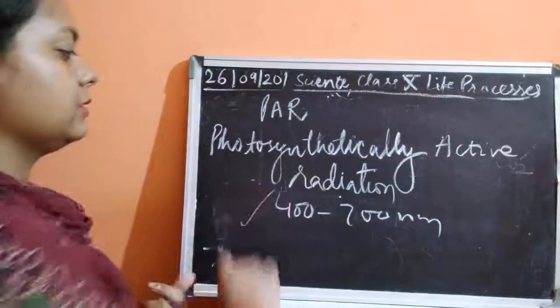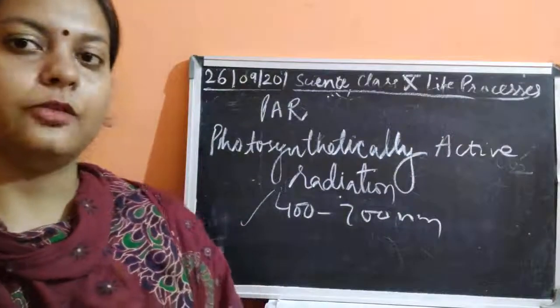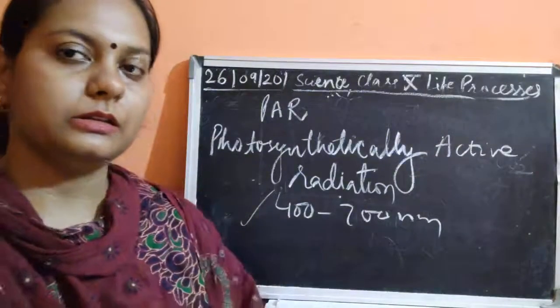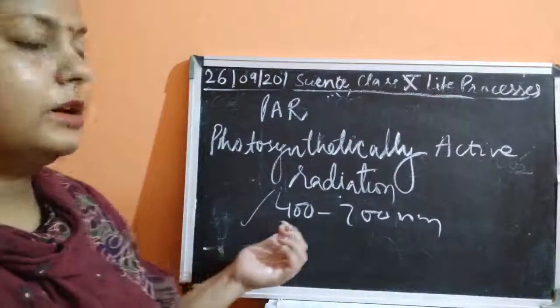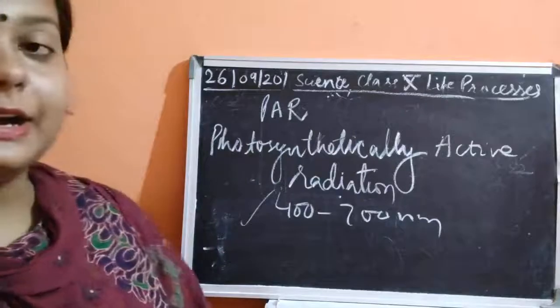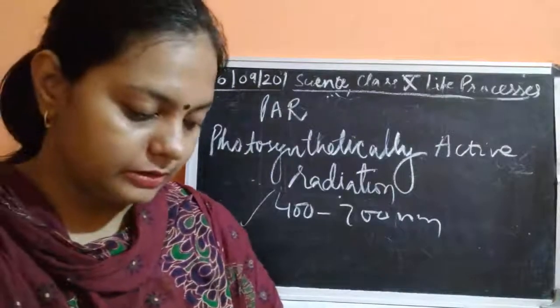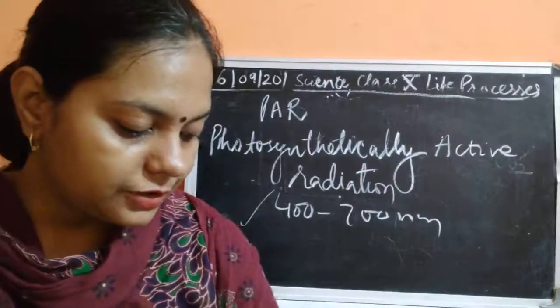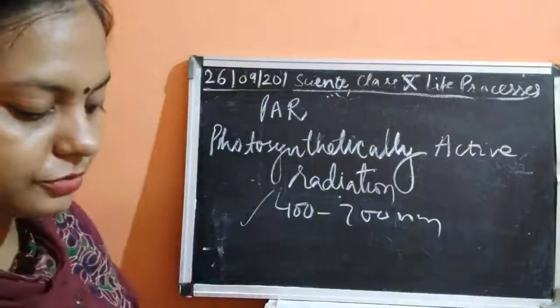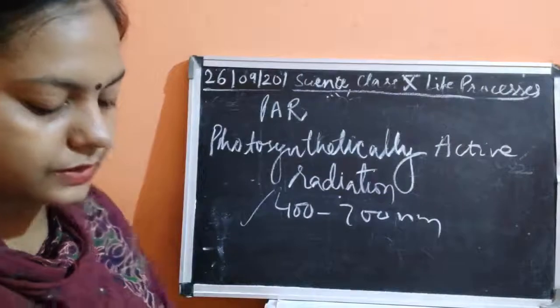Between these wavelengths only, the photosynthesis is taking place to a very great extent. Means the most photosynthesis will happen in this light range, that is from 400 to 700 nanometers. Then a natural source of light is the sun, but an artificial source could also provide energy to the plants for photosynthesis.